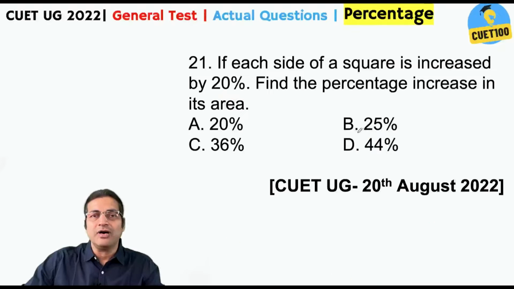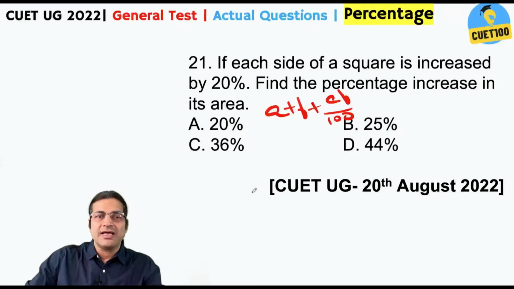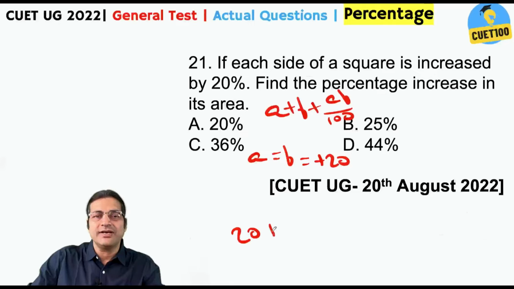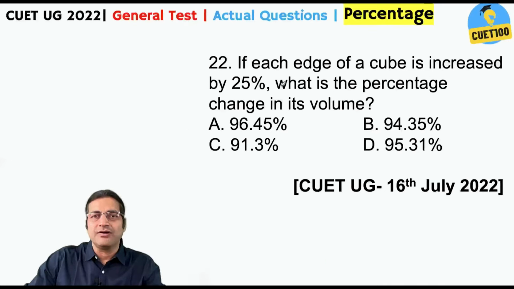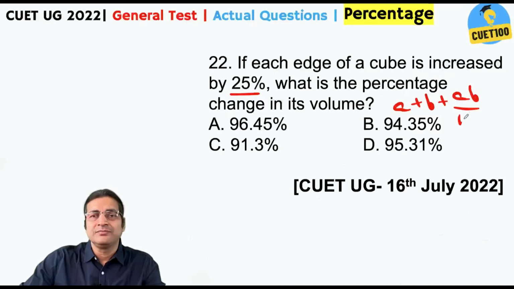Any doubt? Now again, the category that is in love with a plus b plus ab by 100 for successive changes. Here basically you are going for two successive increases of 20%, and a is equal to b is equal to plus 20. So do that business. 20 plus 20 plus 20 into 20 by 100. This also gives you, of course, 44. If each edge of a cube is increased by 25%, again something similar, right? Here you need to use a plus b plus ab by 100 two times.